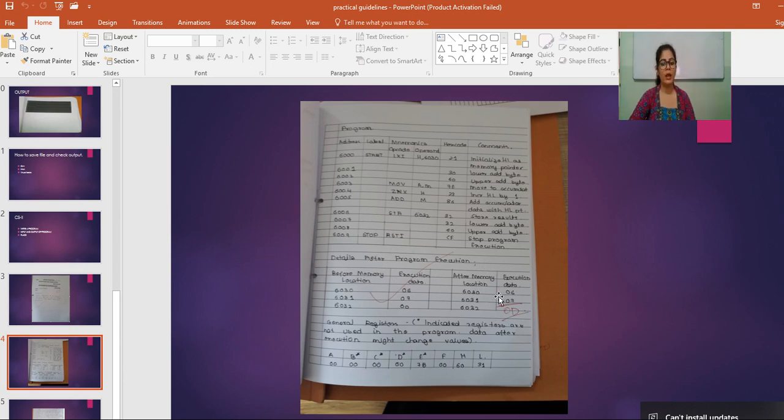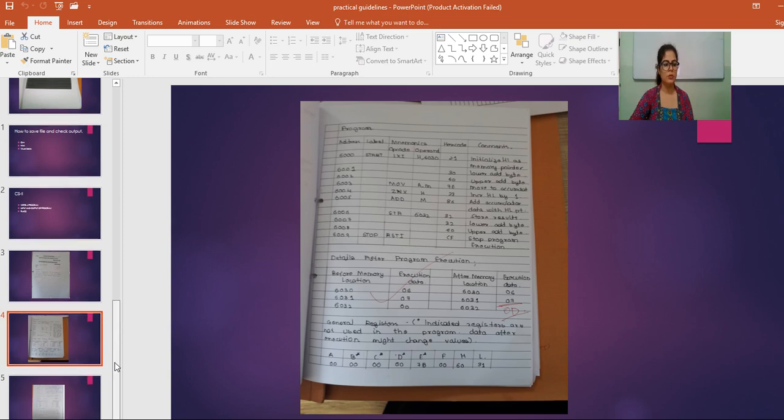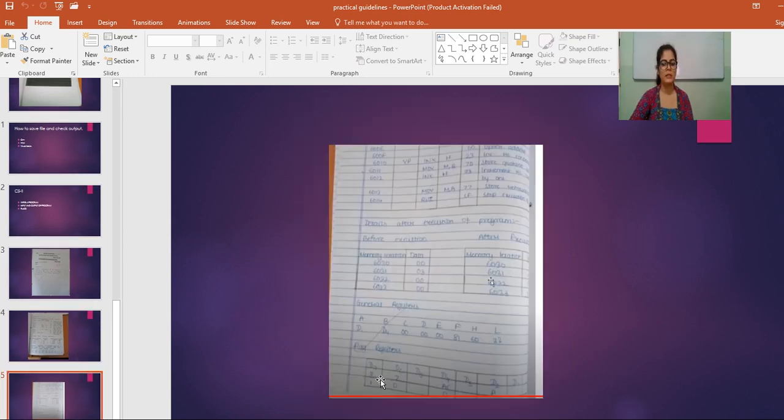You have to write input and output of every program at the end of the program. Now these are the registers. So you have to write the value of every register, and after this you have to write the value of the flag registers. This is D7, D6, D5, D4, D3, D2, D0 and so on. Whatever will be the value of the flag according to your program, you have to write the value of flags.